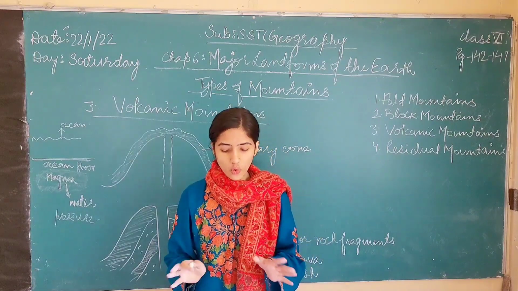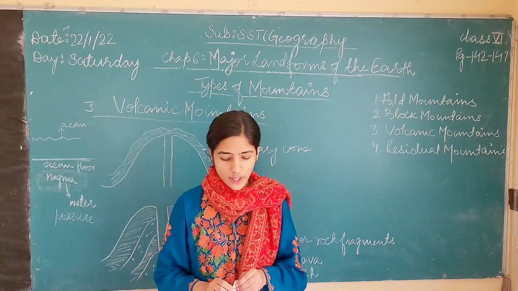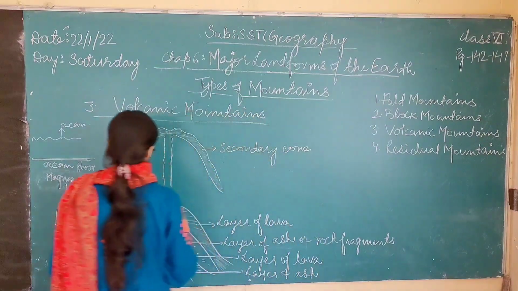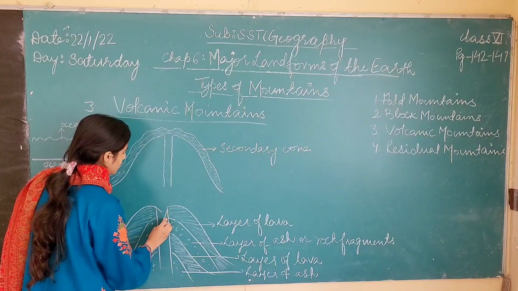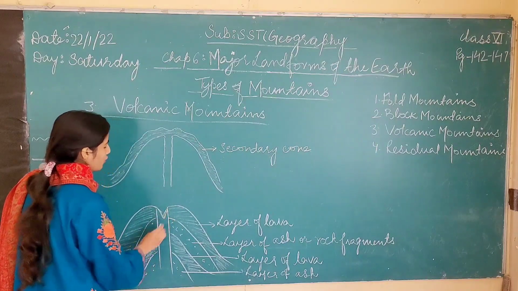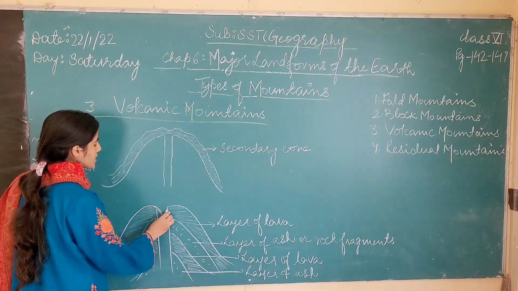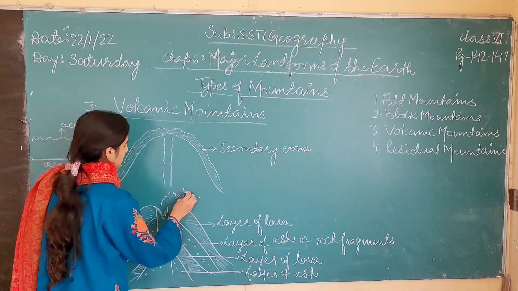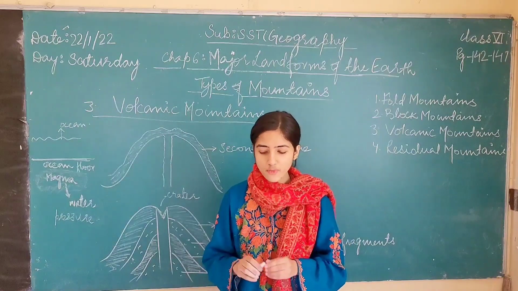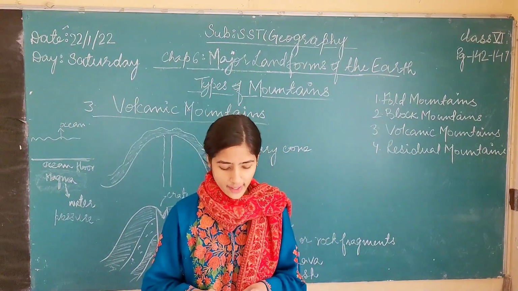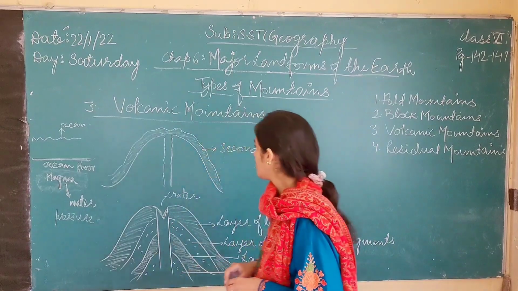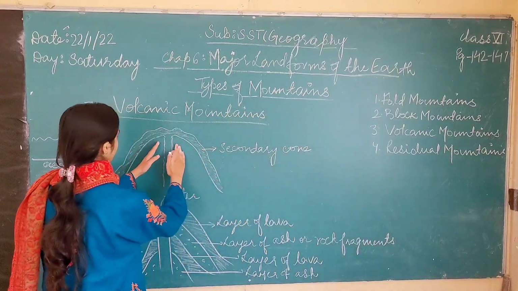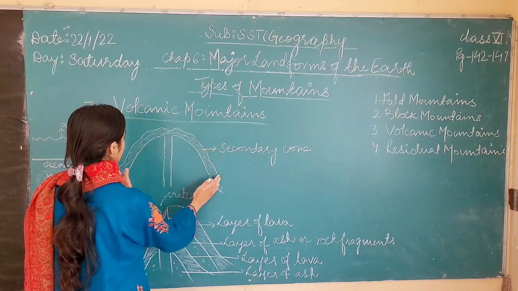The funnel-shaped hole or depression at the top of the vent is called a crater. This is the funnel-shaped depression at the top of the volcano. This depression is called a crater. Secondary cones are formed on the sides of the volcanic mountain like this.